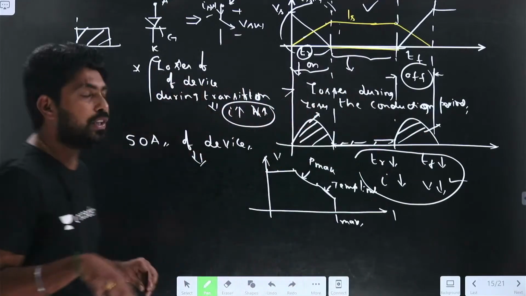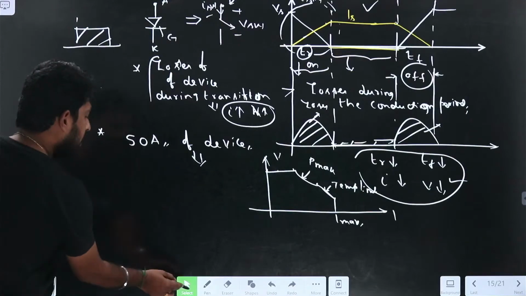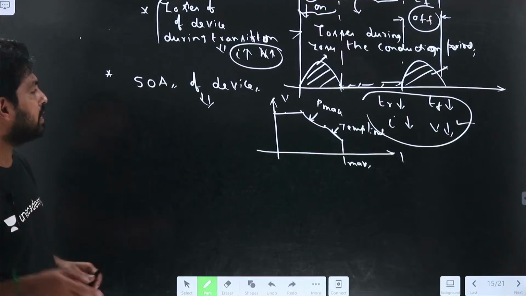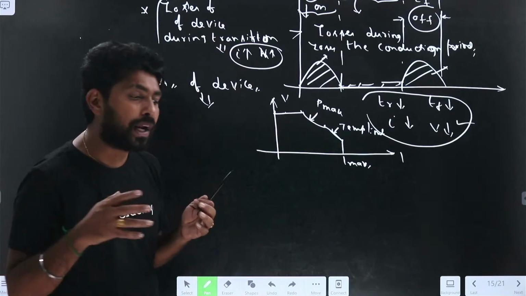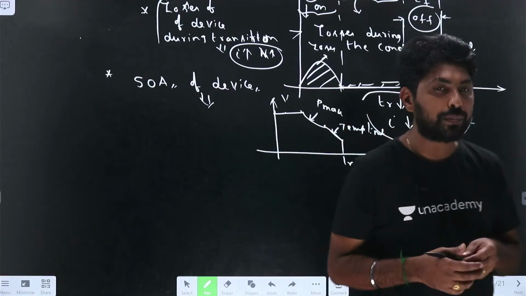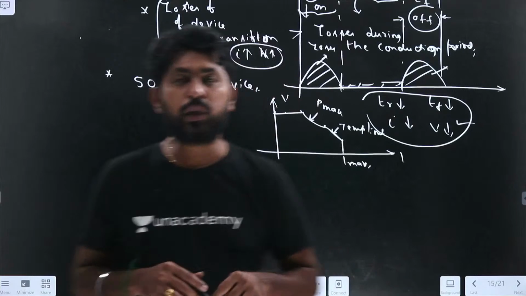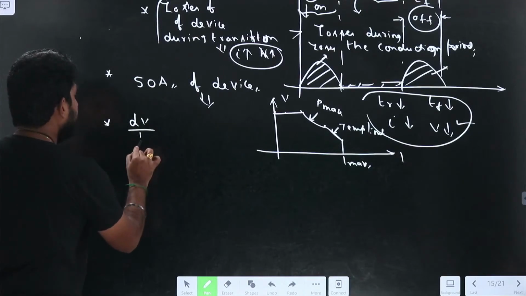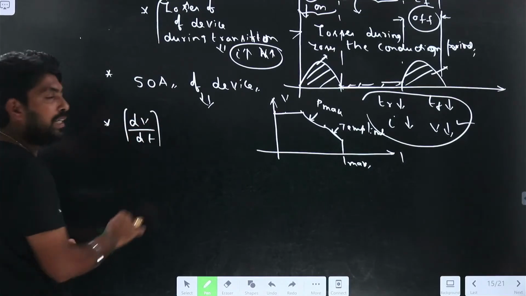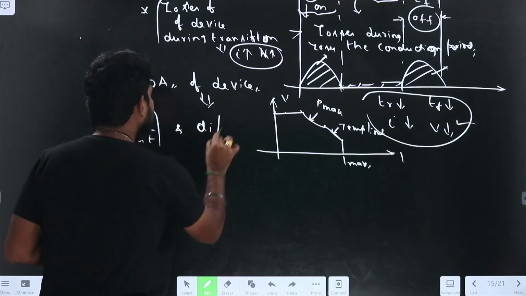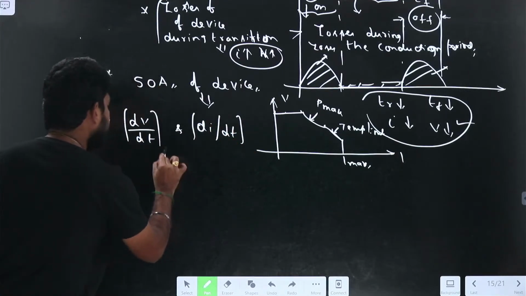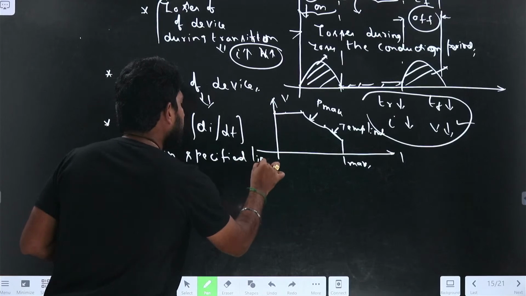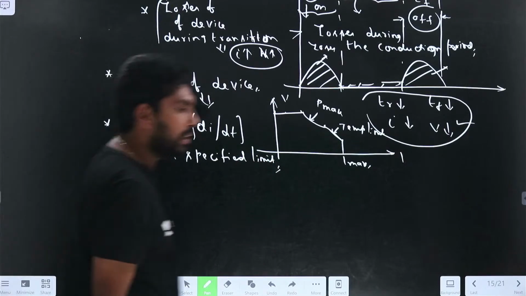So the device operates in the area with optimal performance. Very good. Now, on what parameters does it depend? First, we have seen the losses, and the losses can be reduced like this. On the remaining parameters, it will depend on dV by dt and di by dt. We need to keep dV by dt and di by dt in the specified limits.